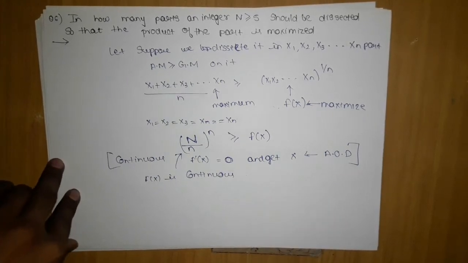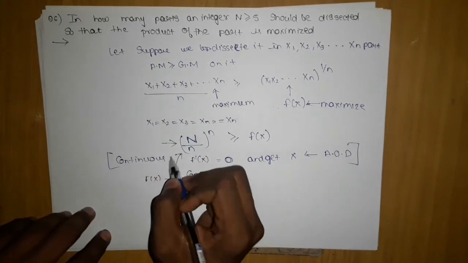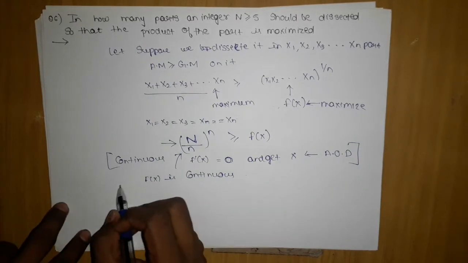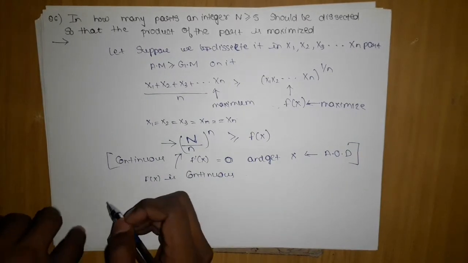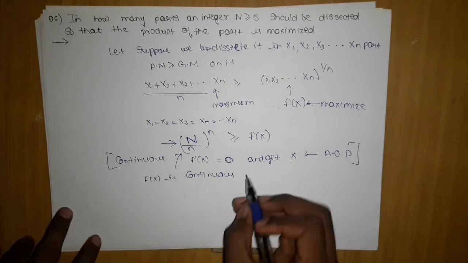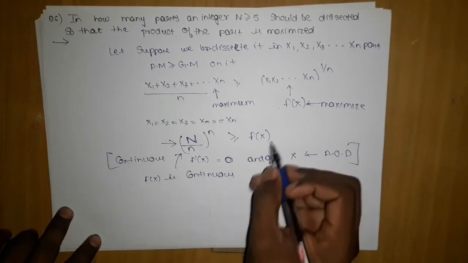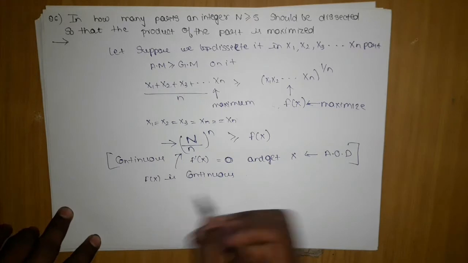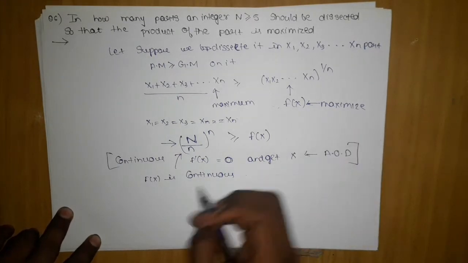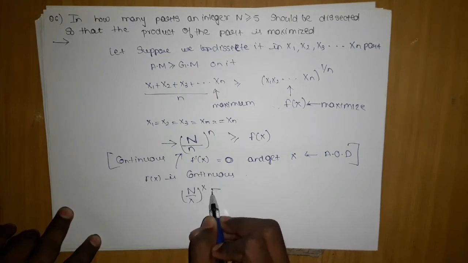So I'm not going to prove it. The moment we study continuity in detail, you will automatically understand these types of functions. I've given you a hint that all trigonometric, algebraic, polynomial and logarithmic functions are continuous in their domain. So f of x is continuous. Now we want to differentiate it, so we will take it in x. Our f of x has n values which we have represented by x, so we will write (N by x) power x equals f of x.